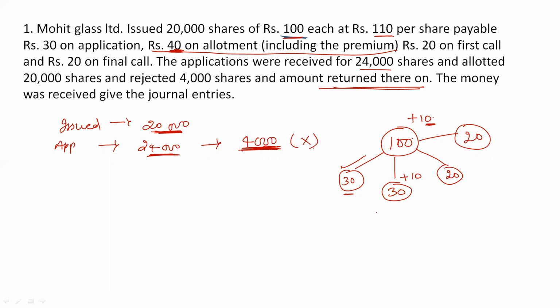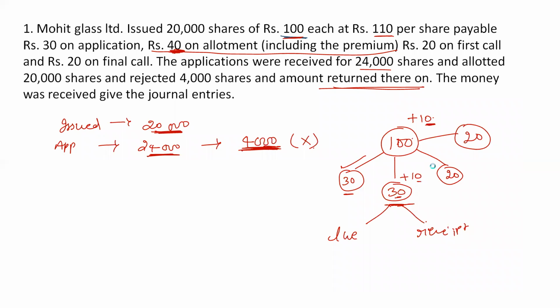Now the next process is the allotment process. In this process, the company is totally asking 40 rupees. We know we do two entries during allotment: one is the due entry and another one is the receipt entry. In the due entry, the company is asking the shareholders to pay allotment money, which is 40 rupees in total. 30 rupees is actual allotment money and 10 rupees is premium.